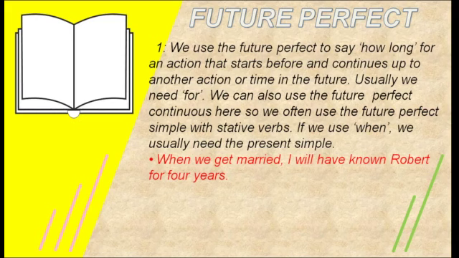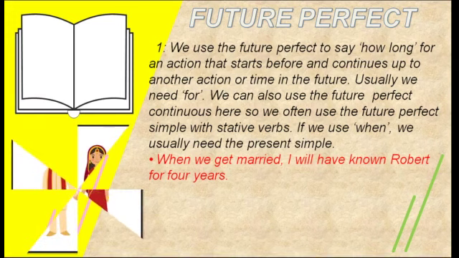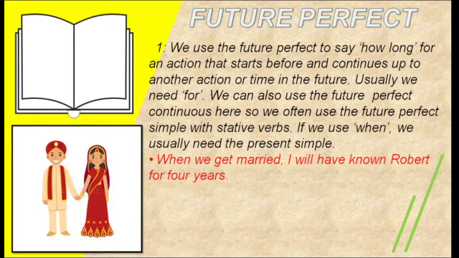Future perfect. In future perfect also we talk about an action that will finish in future time. Like we can say: When we get married, I will have known Robert for 4 years. It means when we get married, this is present simple, and on the other side we have used future perfect: I will have known Robert for 4 years. This is future perfect. It means when our marriage happens, by that time I will have known Robert for 4 years.